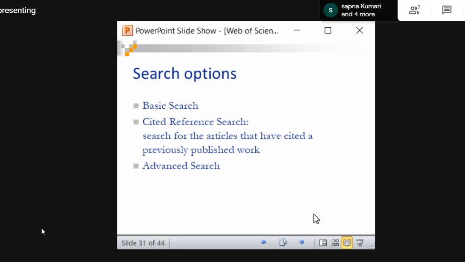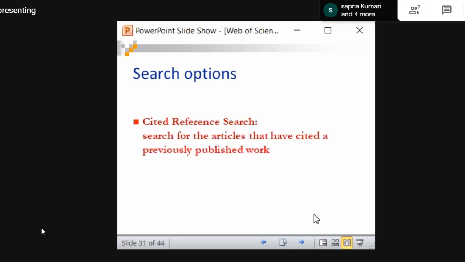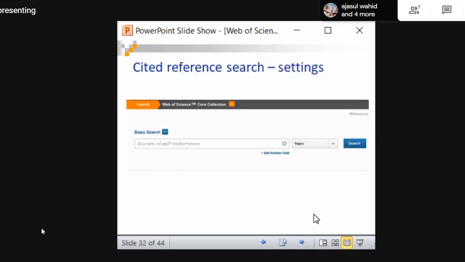So these are the different search options, right? Now we will see cited reference search. We saw what is basic search. Cited reference: search for articles that have cited previously published work. So we are going to search for articles which have cited other previously published works. So how to do that? Here there is basic search. Instead of that, we have to click cited reference search.